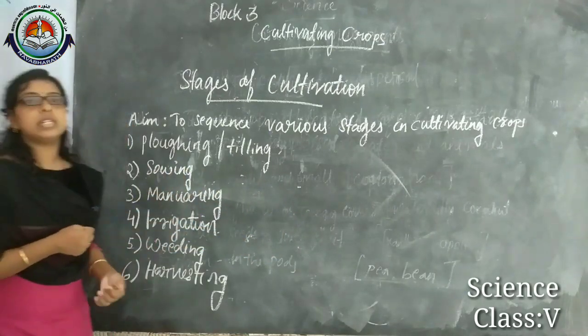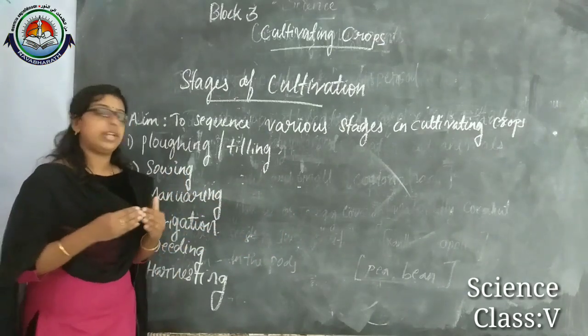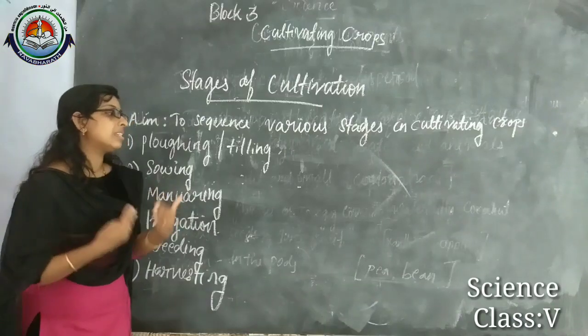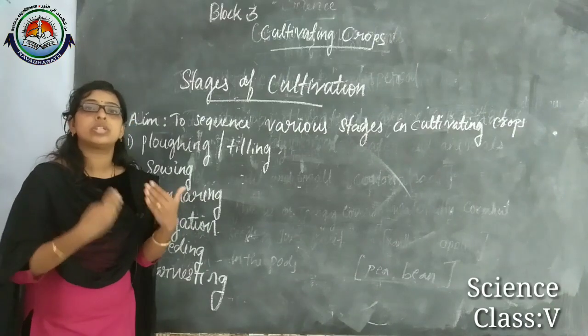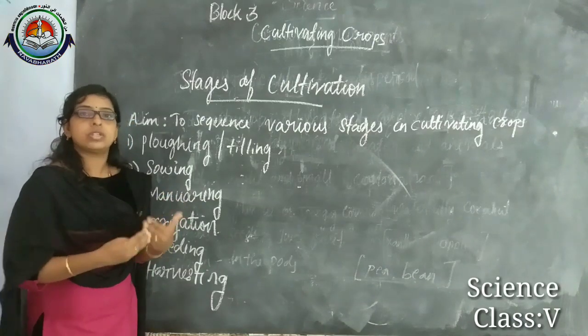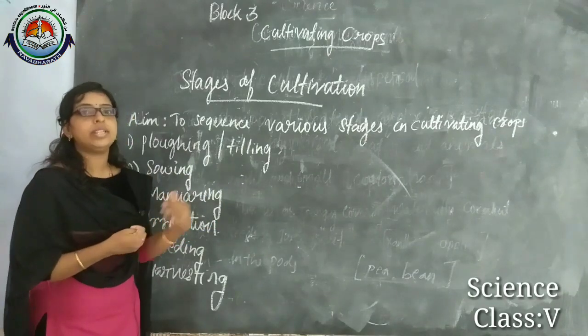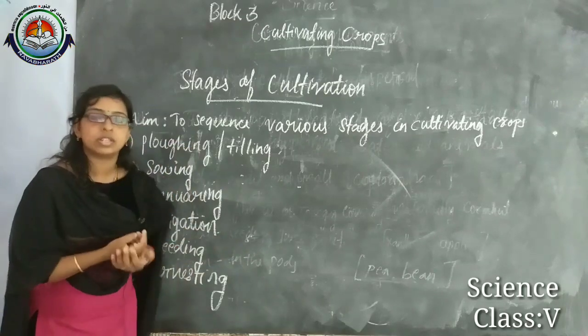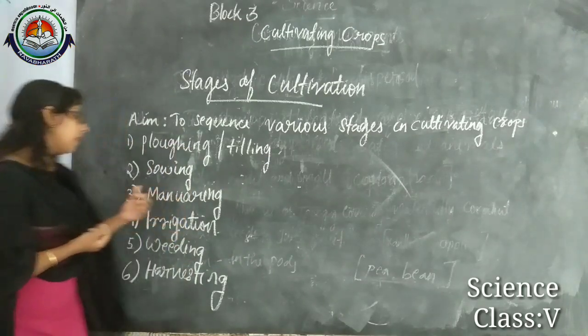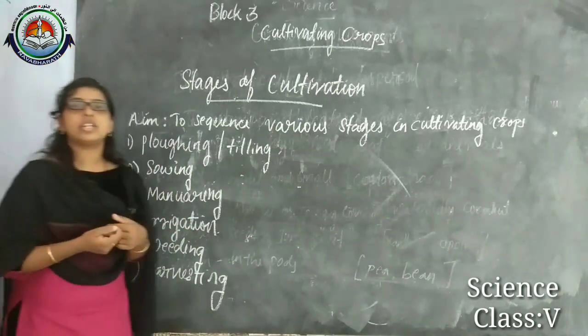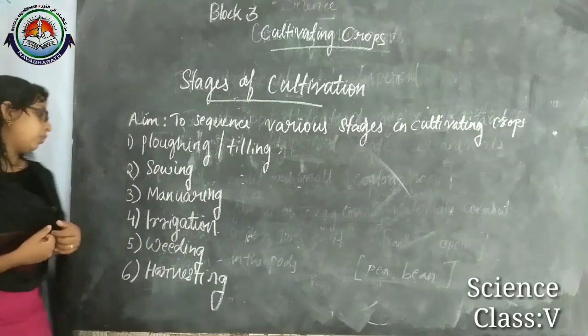Then manuring means to replenish the soil or make the soil nutrient rich. To replenish the soil we are using the process of manuring. That means we are adding fertilizers to the field. Then irrigation. Irrigation means watering the field.